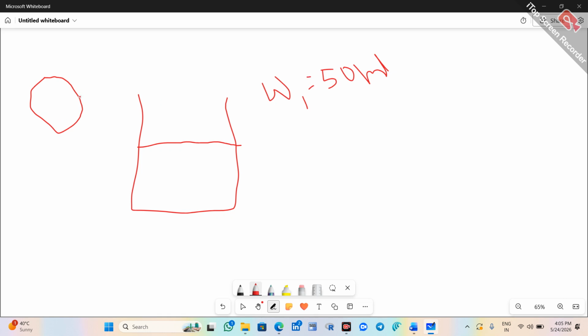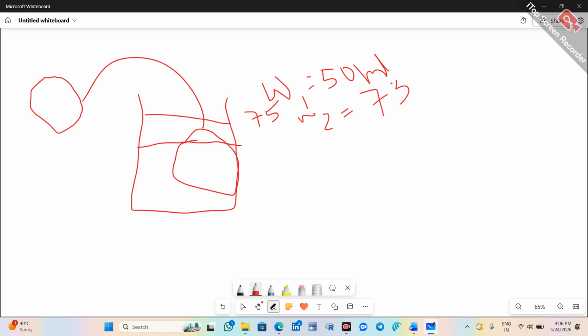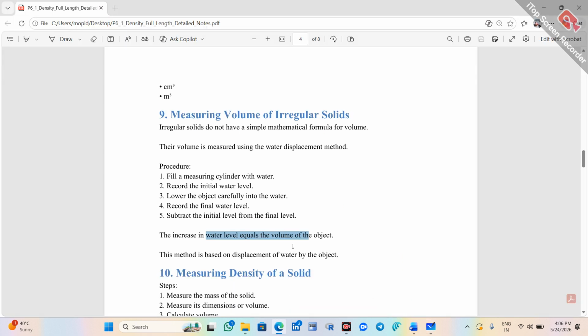After recording the initial water level, then throw the stone in here. Now the stone I have thrown, and the water level is increasing up to 75 ml. So W2 will be 75. Now what you have to do, final water level minus initial water level, then you get 25 ml. This will be the volume of the object, whatever the irregular shape we are having. So this can be found by using the water displacement method.